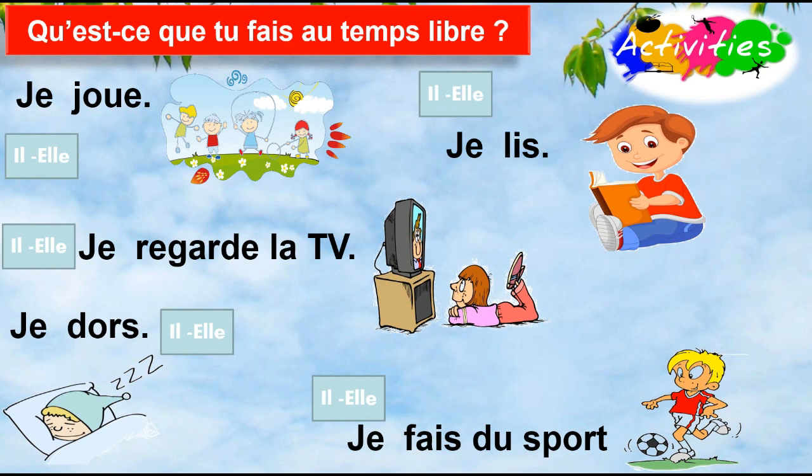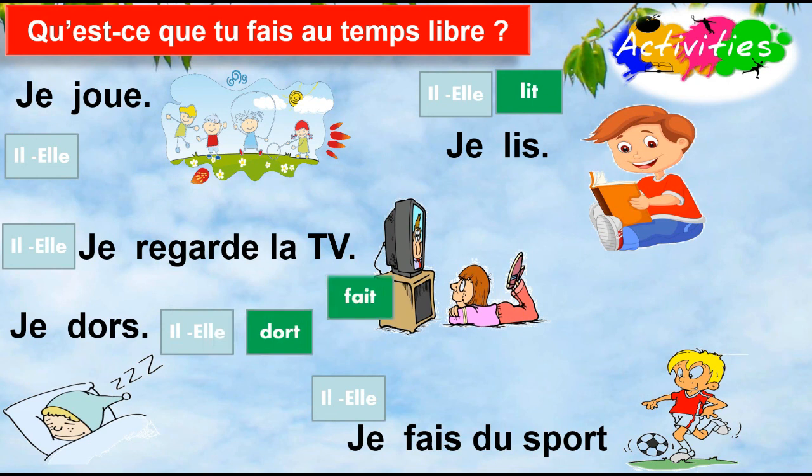But if the verb with je is ending by s, the third group, I replace it by t. Like what? I say il or elle lit. Je lis with s, here il or elle lit. For dors, I will say dort with t. Fais will be fait with t. The same pronunciation, but I replace s by t only. But if the verb is ending by e, first group, I will keep it with je or il or elle. Okay, so this is what if I talk about what I do in the free time.